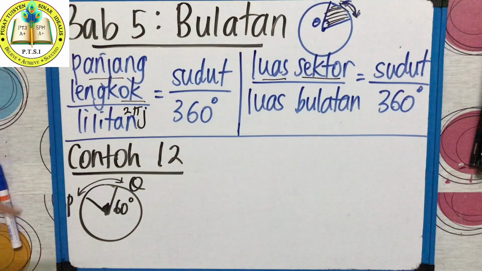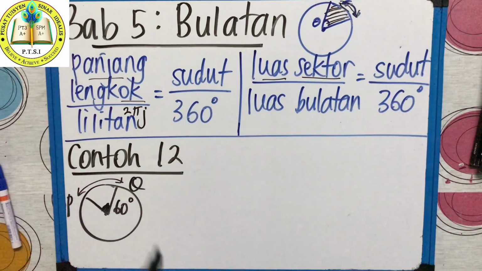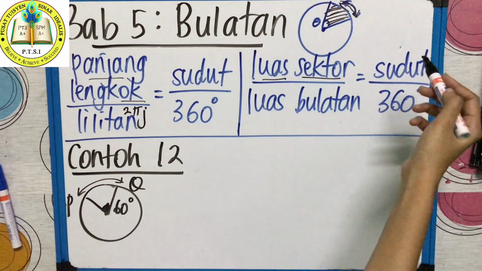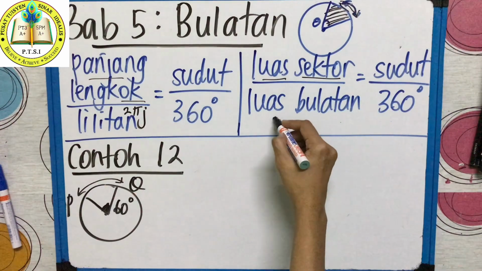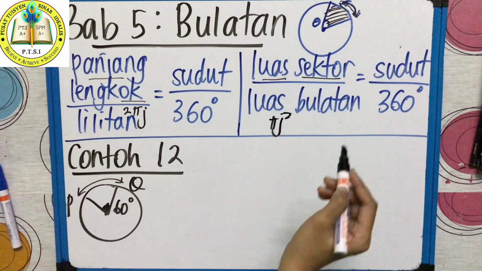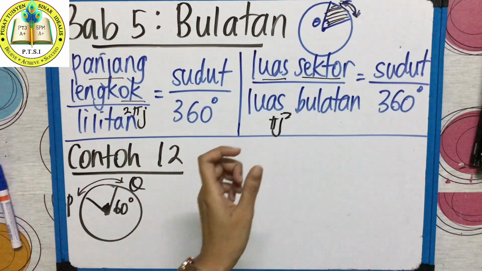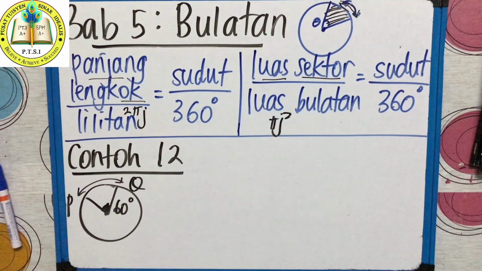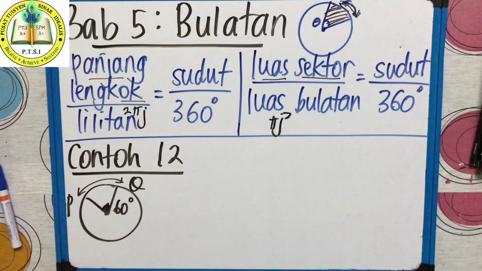So formula inside another formula. And this one, luas sektor bahagi luas bulatan equals sudut over 360. Luas bulatan that day you memorize pi j kuasa 2 ataupun pi r kuasa 2. Understand? So 2 formula ini kamu mesti hafal.